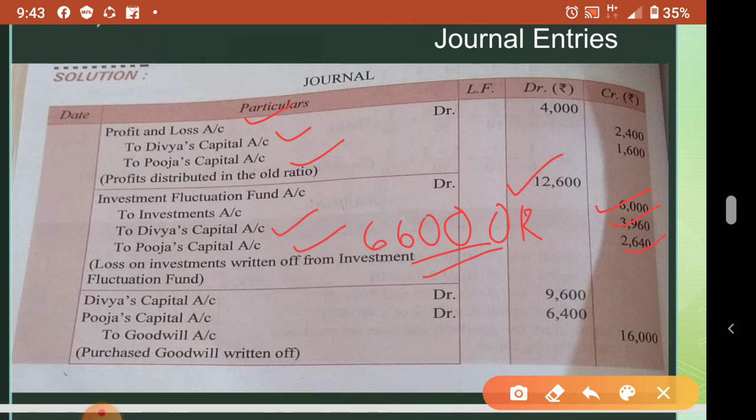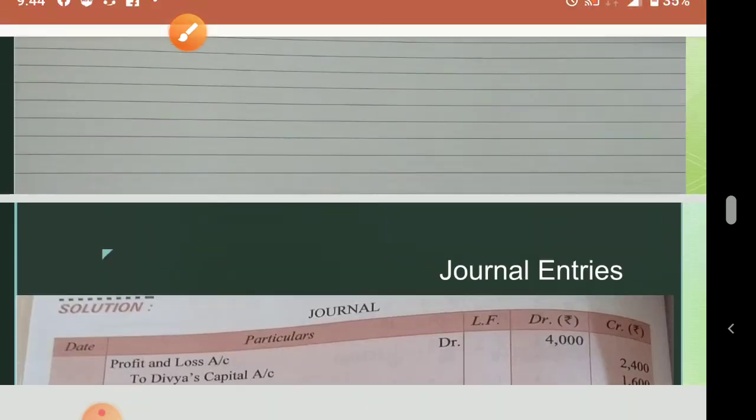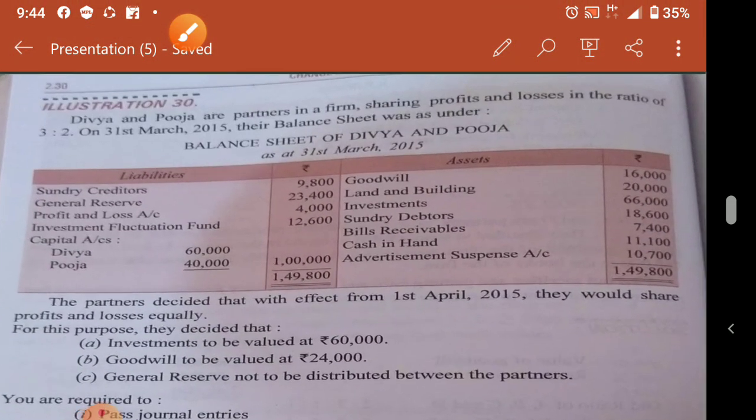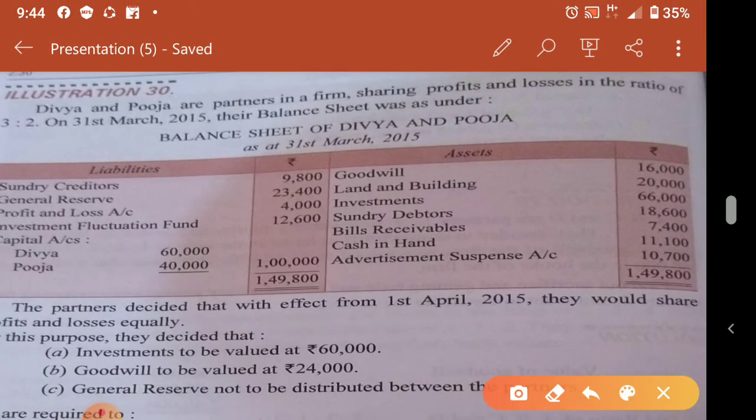One more goodwill is there in the balance sheet that I forgot to tell you. I'll show you in the question. Okay, question you can see here. One more goodwill is here. So this goodwill is old goodwill. This goodwill also partners can distribute. Partners can take away the amount of goodwill.